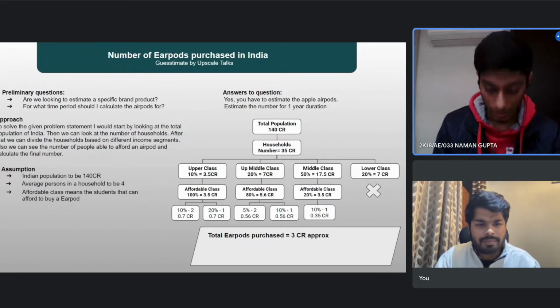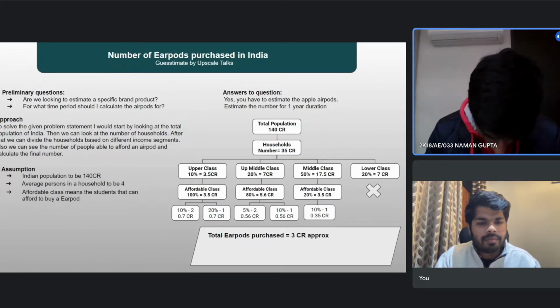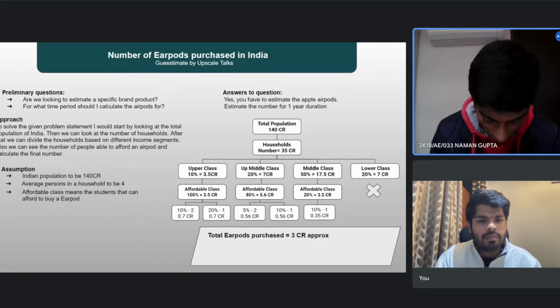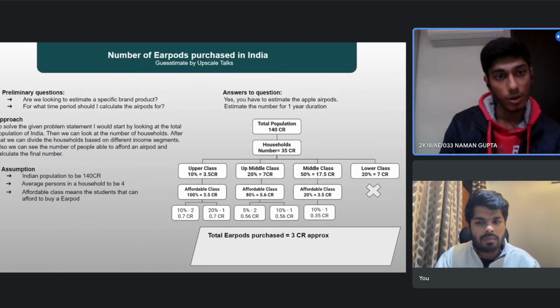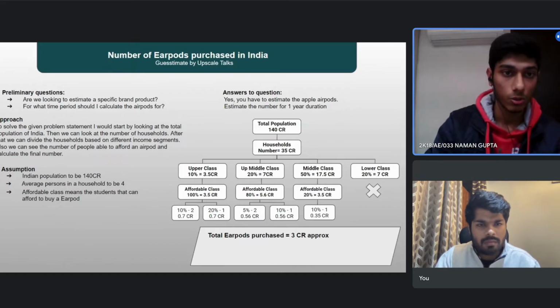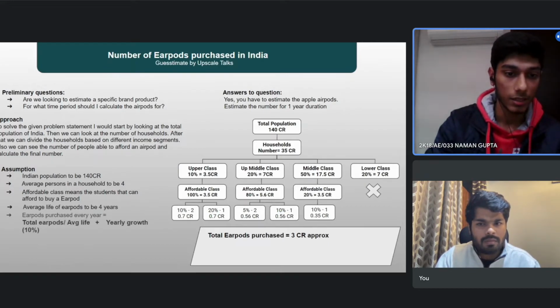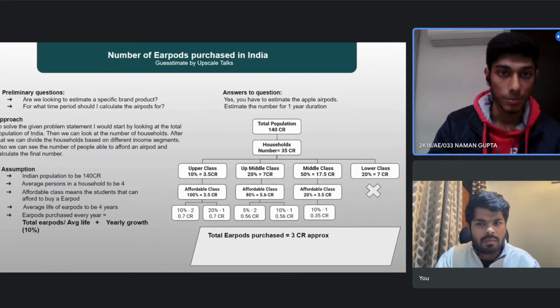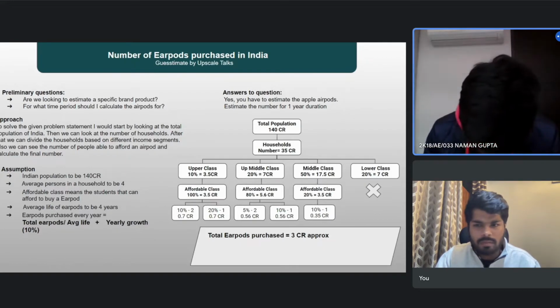Taking that, we can calculate the AirPods purchased every year, and there will also be a yearly growth. So I'm assuming there will be 10% growth every year. Taking that into consideration as well, we can calculate the number of AirPods purchased every year. So calculating that value.